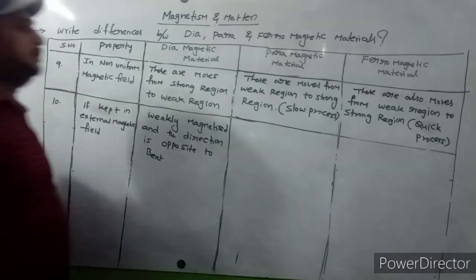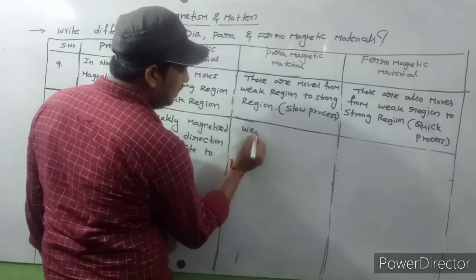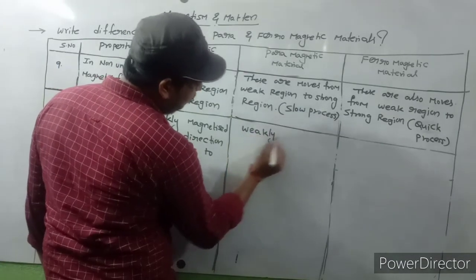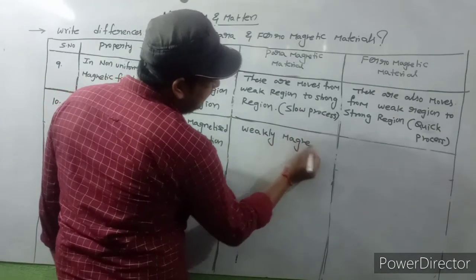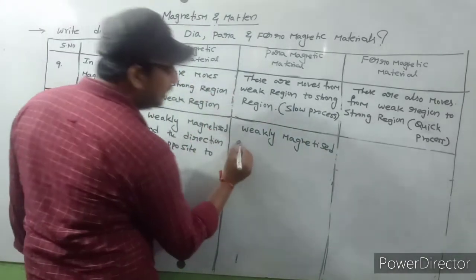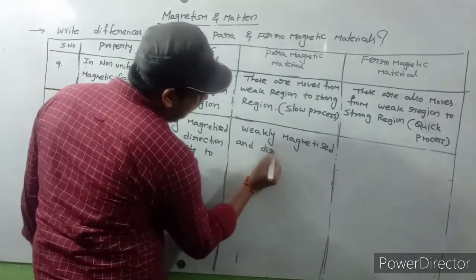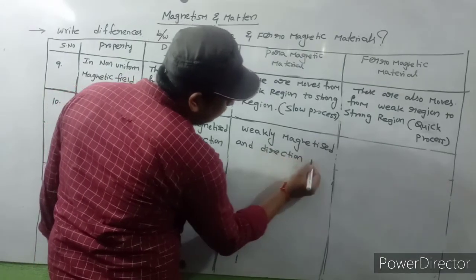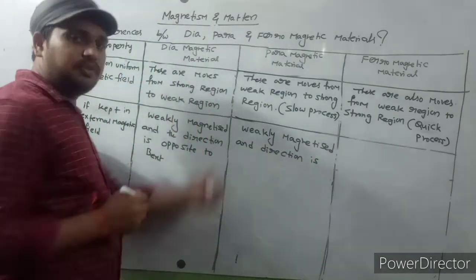Next, paramagnetic materials are also weakly magnetized.